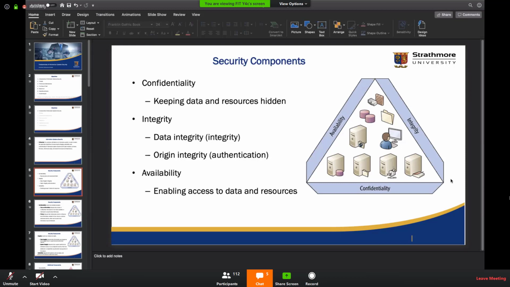Yes, please use your official name. I think availability is basically ensuring that the people who are supposed to get the data, the authorized users or the target users, can actually access it, such that we avoid things like DoS and DDoS attacks, where people who don't care about the data aim to flood the system so the authorized people can't access it. So in my opinion, that's what availability means. Okay, fair enough.